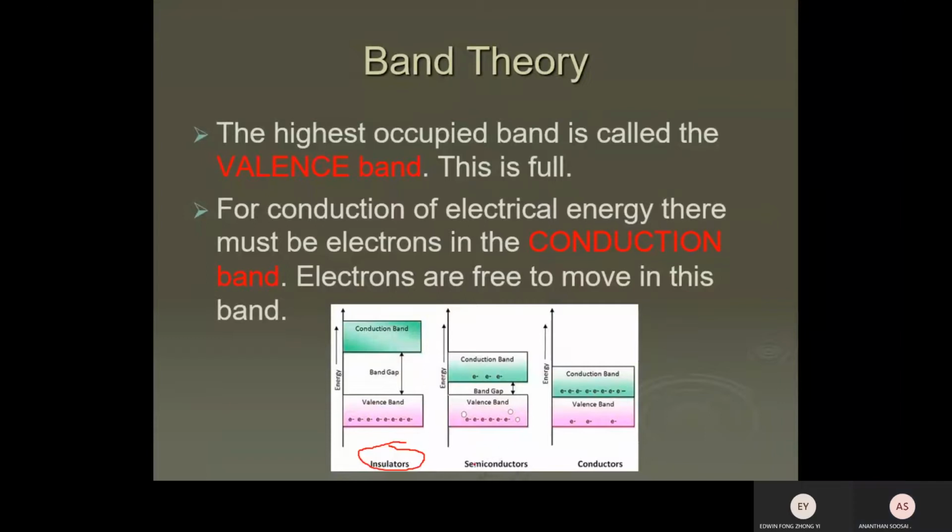In this diagram, you have 3 types of material: conductor, semiconductor, insulator. All 3 have a valence band and a conduction band, but how far apart they are is the difference. The insulator has a very huge forbidden gap between the valence band and the conduction band. So although the electron receives lots of energy, it can't jump to the conduction band. It never contributes to current flow.